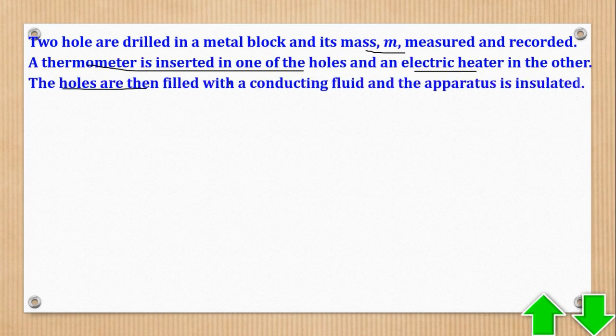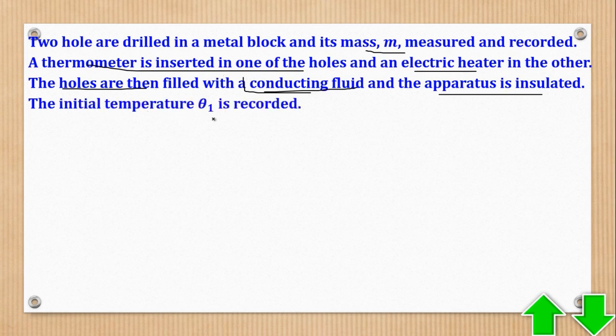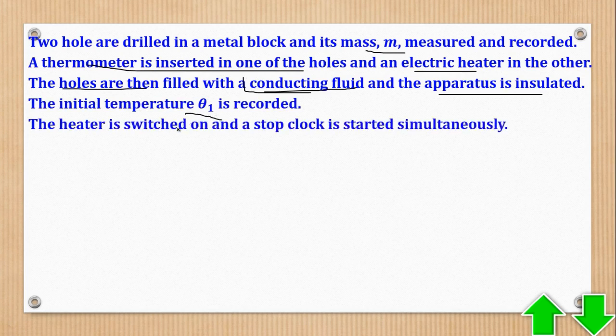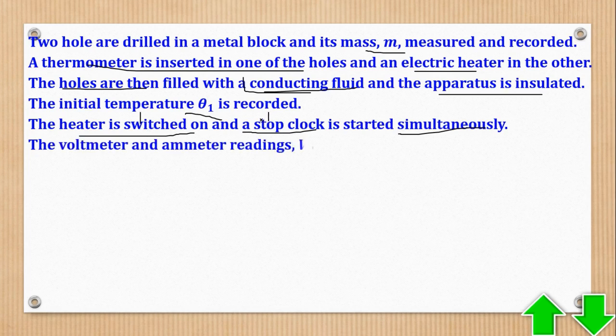Then the holes are filled with a conducting fluid and the apparatus is insulated. The reason for this is to prevent heat loss. When that is done, the initial temperature θ1 is recorded. After recording it, you switch on the heater and also start the stop clock simultaneously. Simultaneously means they all start at the same time. When you are switching on the heater, you also start the stop clock at the same time.